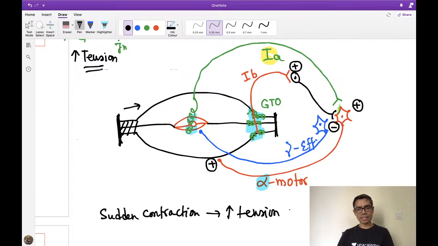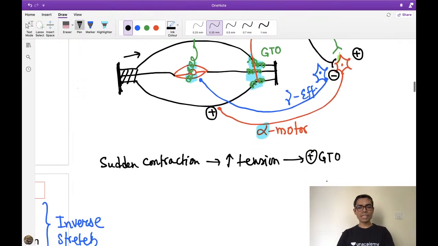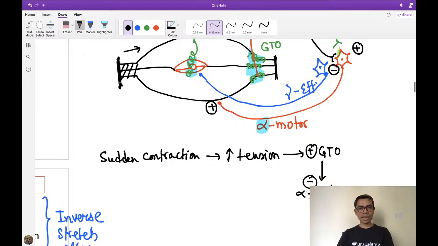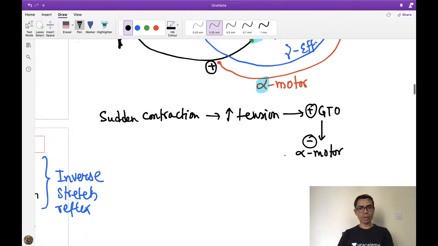This increased tension activates the Golgi tendon organ, and this activation inhibits the alpha motor neuron of the same muscle. If you inhibit the alpha motor neuron of the same muscle, there will be relaxation of the same muscle.